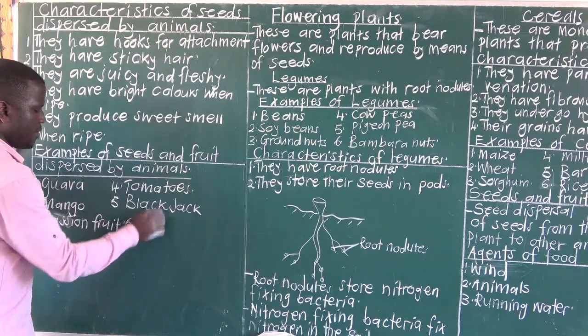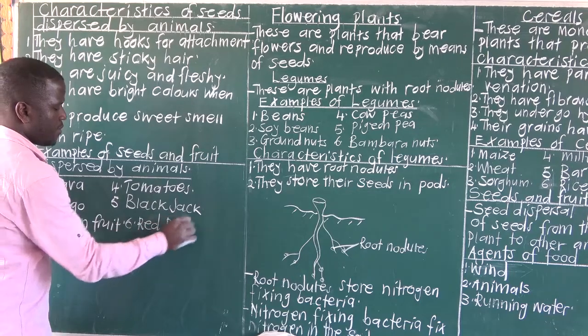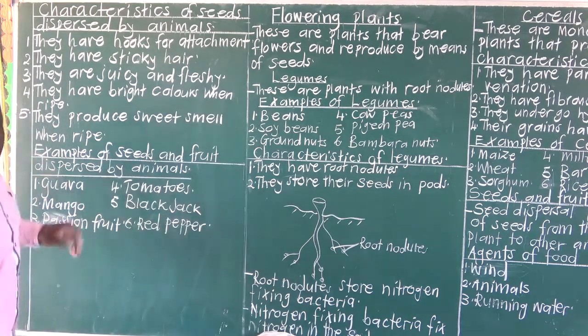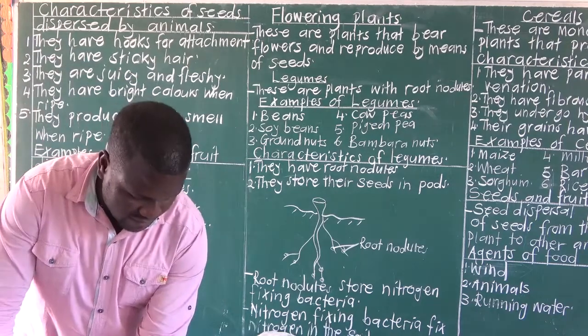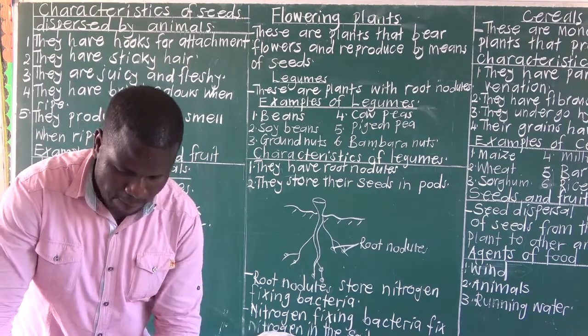So these are examples of seeds that are dispersed by animals.